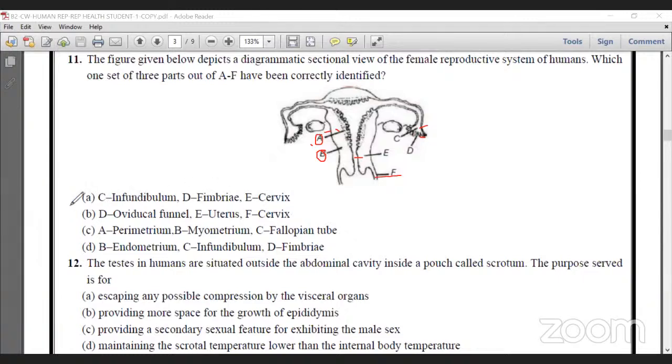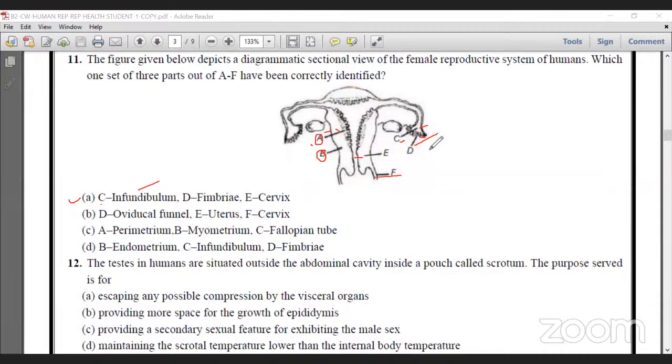Let us see one by one. What is there in A? C, infundibulum, okay, it is correct. D, fimbriae, it is also correct. But E, cervix, actually E is wrong.